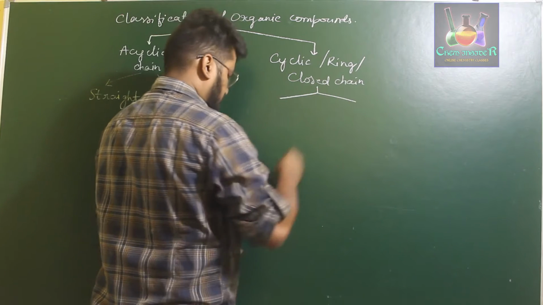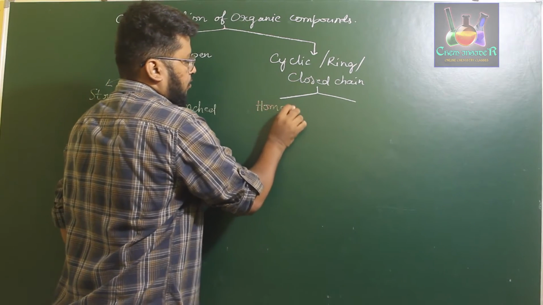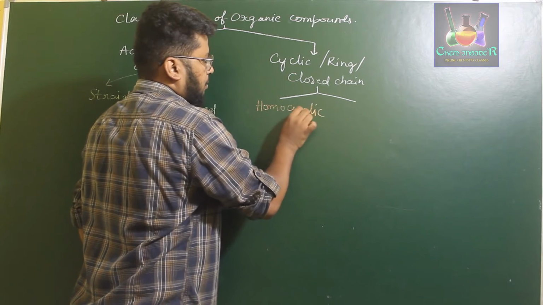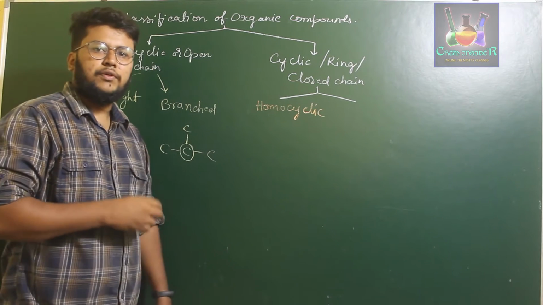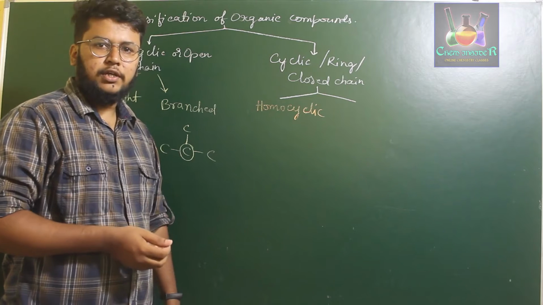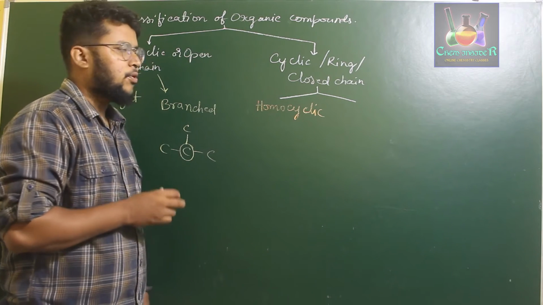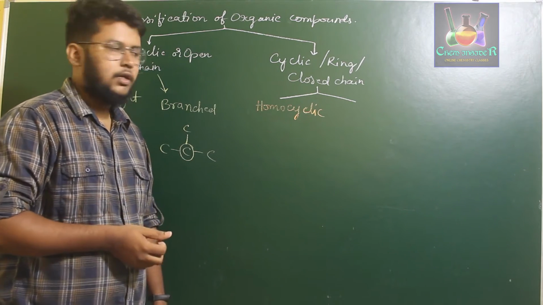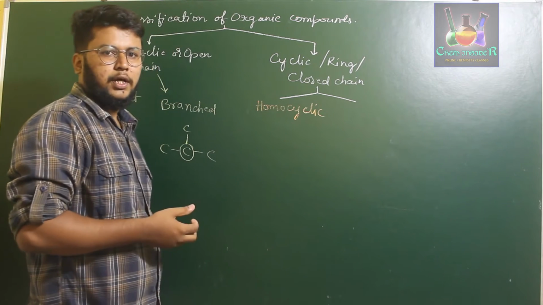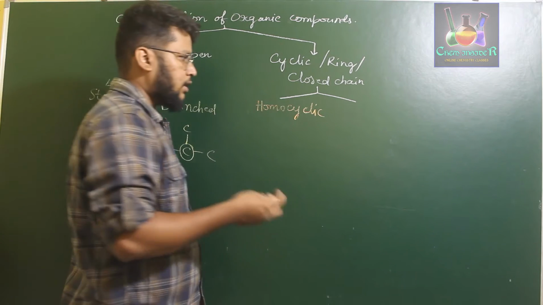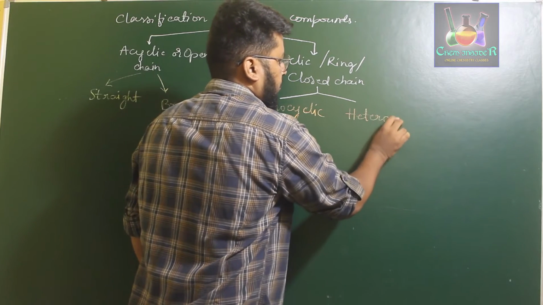That means the compounds which have just carbon atoms in the ring are homocyclic. And if they have elements other than carbon atoms in the ring, then they are called heterocyclic organic compounds.